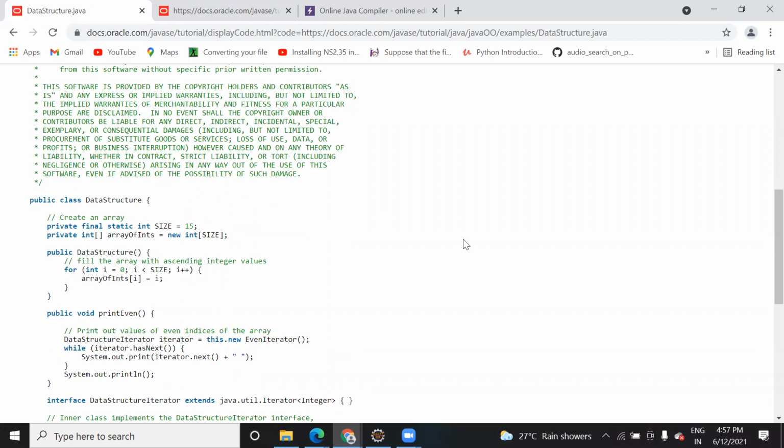And static means that... private means it belongs to that class. Final means it won't get changed. Static means that you can access the variable within the class itself. So what is the difference between private and static?